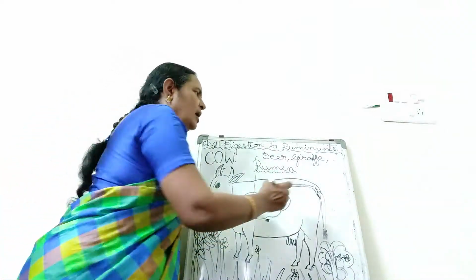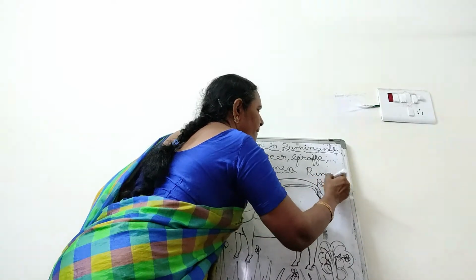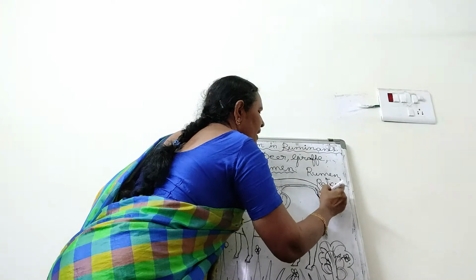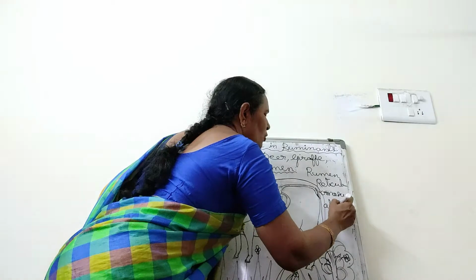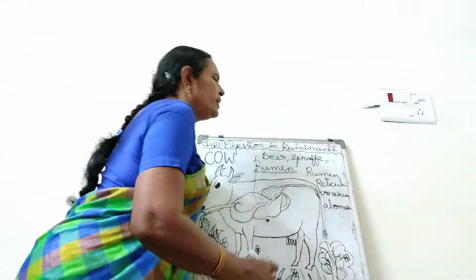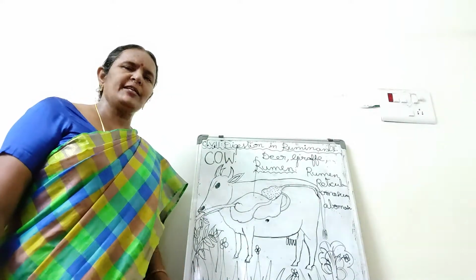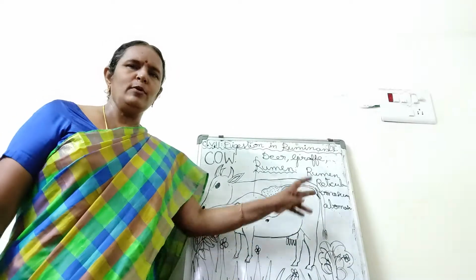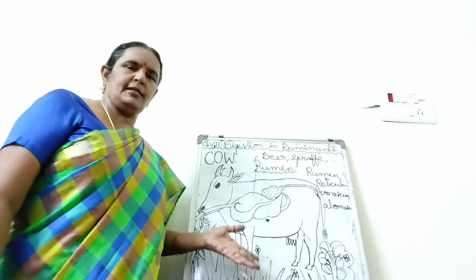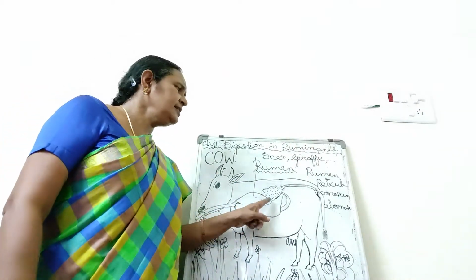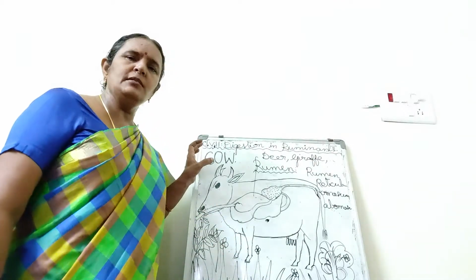They are rumen, reticulum, omasum and abomasum. Actually, you need not learn these names. They are not given for you. For your understanding, I am explaining. So, you don't bother about these names. You can learn just what is the process. Here, the stomach has 4 chambers in particular herbivores.